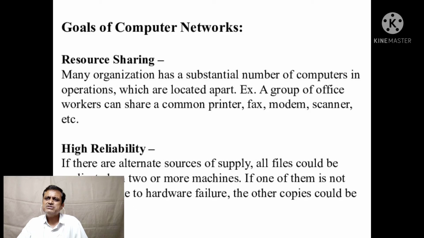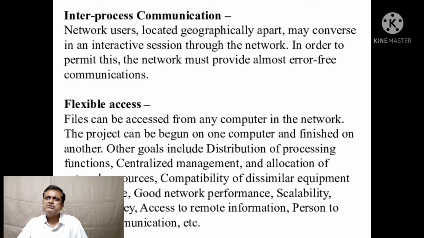If one of them is not available or goes down due to hardware failure, the other copies could be used. Inter-process communication: network users located geographically apart may converse in an interactive session through the network. In order to permit this, the network must provide almost error-free communications.